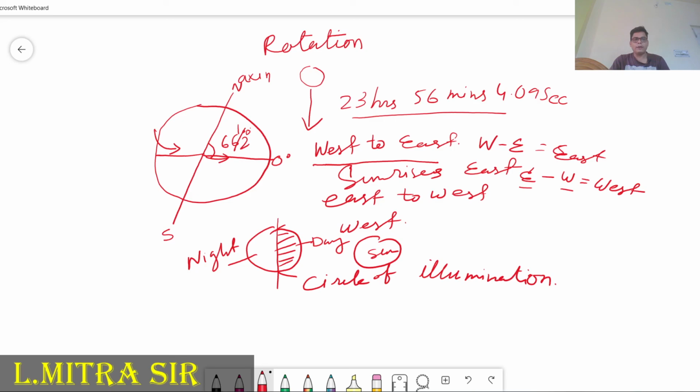So this thing you have to understand. Centrifugal force is a force directed away from the axis of rotation and appears in a rotating object. Okay, so this much for today you have to understand.